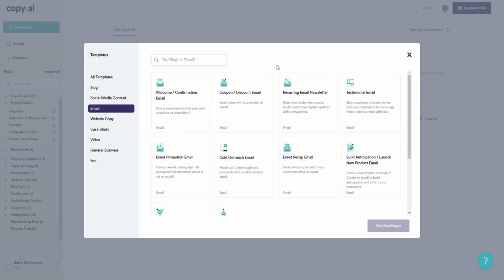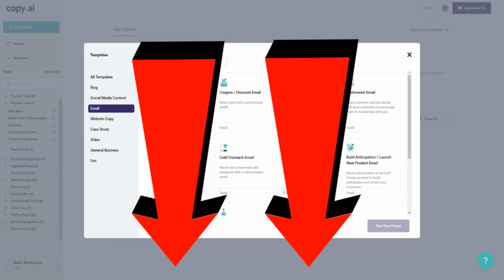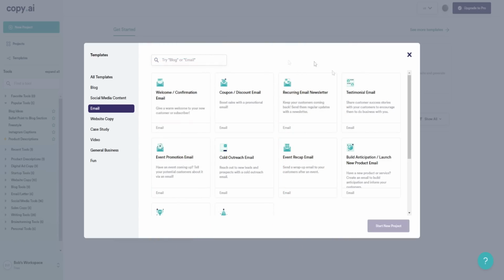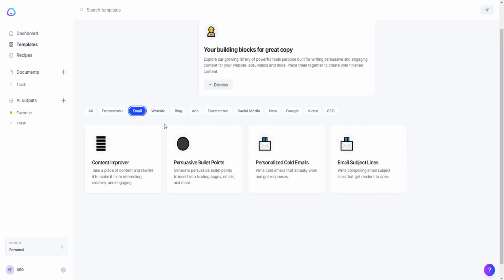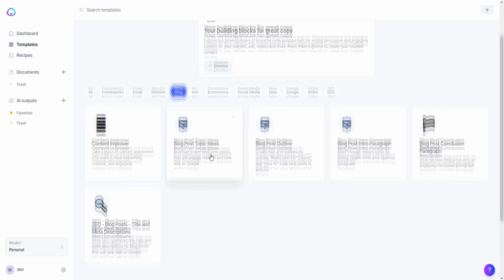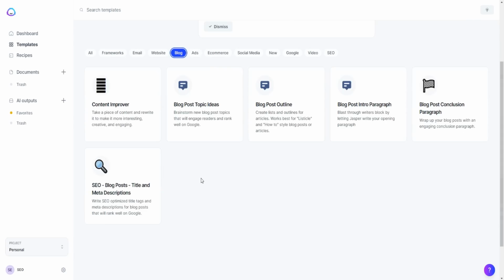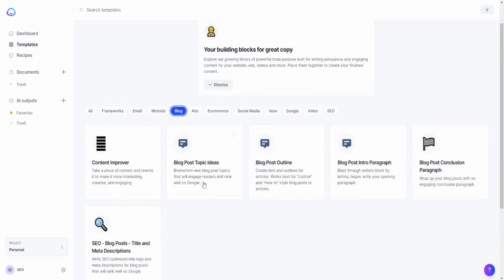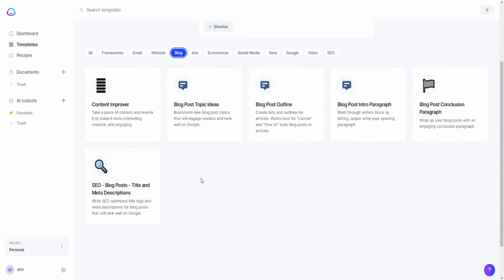And again, just simply click the top link down below to both of these tools and you can actually try them out for free. So I strongly recommend doing that. But it seems like Copy.ai might be better for certain types of emails. So if you want an AI to build you certain types of emails, then you can try Copy.ai potentially. But when it comes to blogs, I feel like there's a lot more power and a lot more features and templates you can use when it comes to creating articles and blogs inside of Jasper.ai.